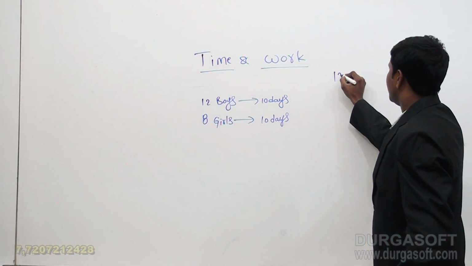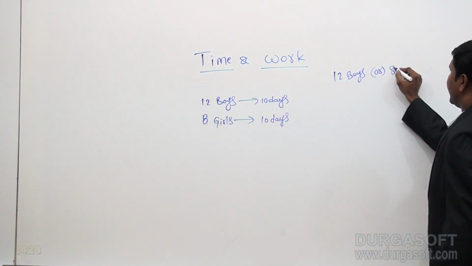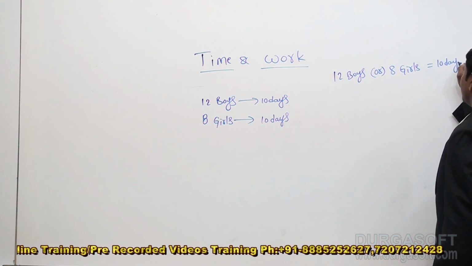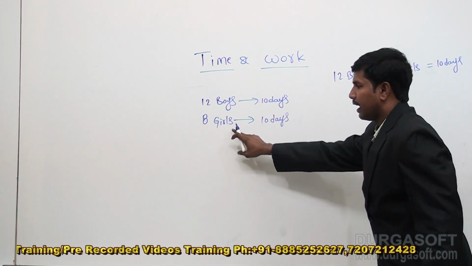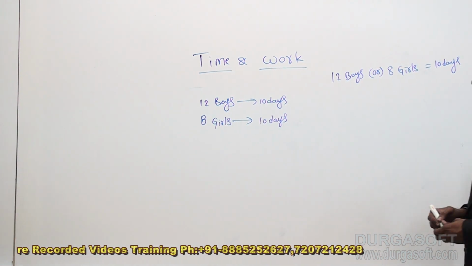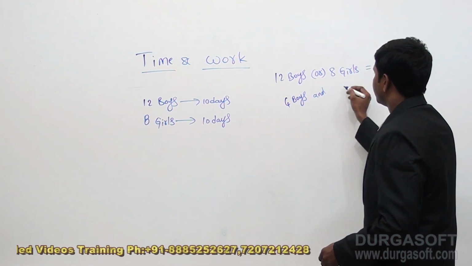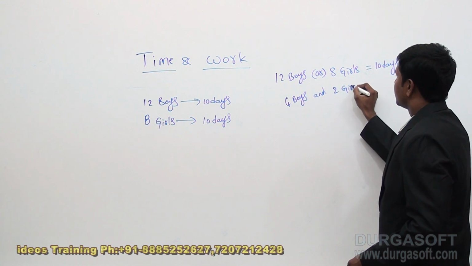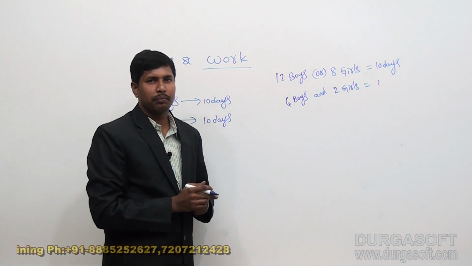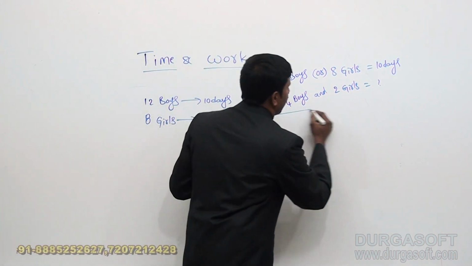Now the question is simply 12 boys or 8 girls can complete the work in 10 days. So 12 boys in 10 days, 8 girls in 10 days. That means for 12 boys or 8 girls the time is same. Now we want the time taken by 4 boys and 2 girls. So what is the time? To calculate this, unlike the previous procedure, I am going to give you the direct answer. So how can I get the answer directly?